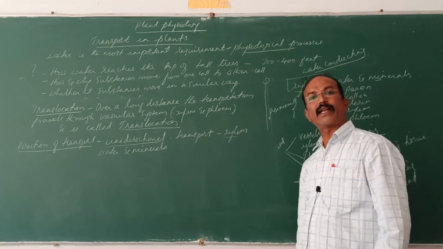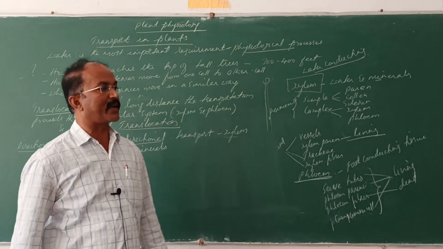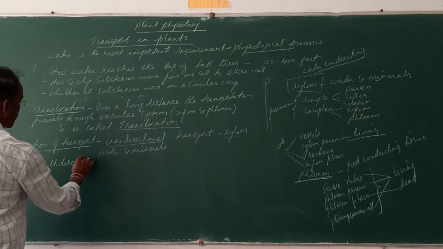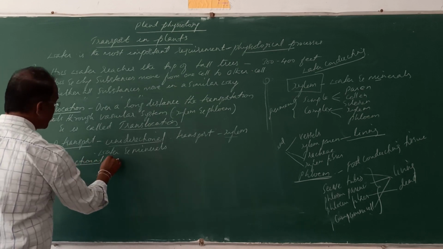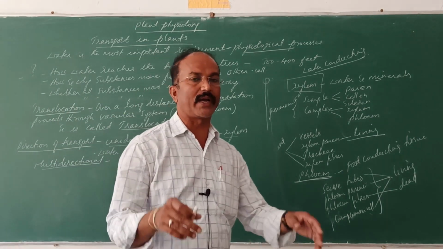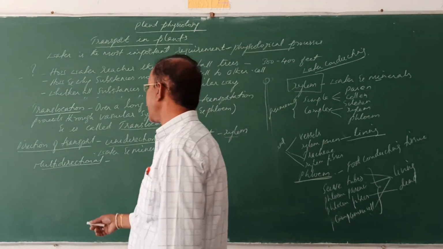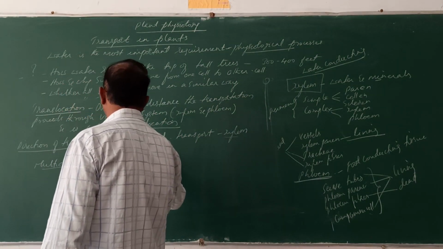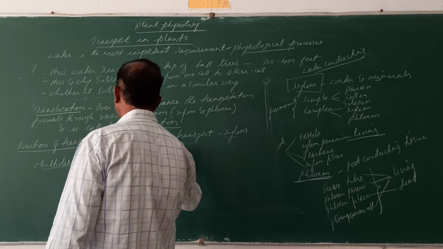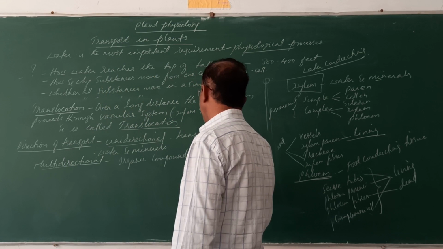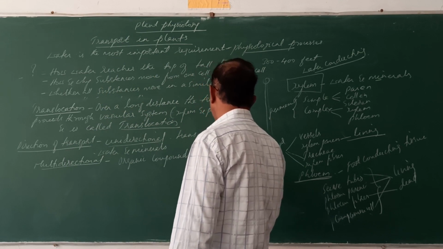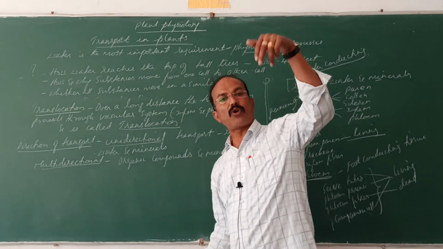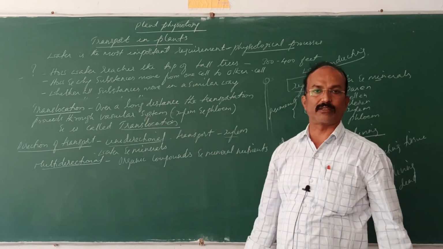So the unidirectional transport occurs, and within the plant body we come across the multidirectional transport also. Multi-directional transport is in the upward direction and also in the downward direction. Usually the organic substances or organic compounds and the mineral nutrients are transported from upward to downward and in different directions.